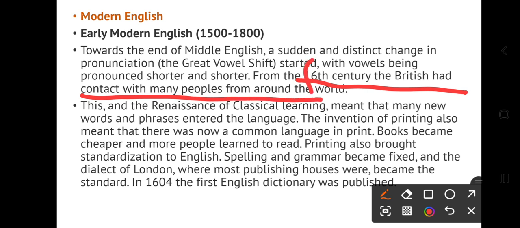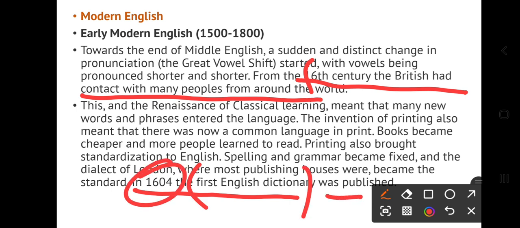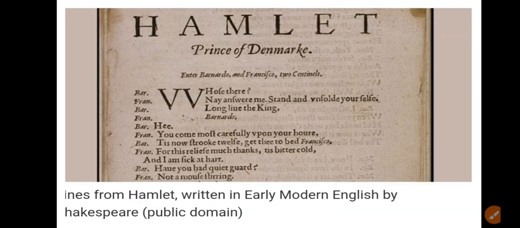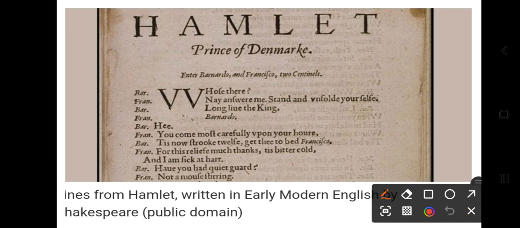This is the biggest change. And then in 1604 the first English dictionary was published, right? So these are the changes. Now this is the 16th century: Shakespeare was born, and then Shakespeare wrote 37 plays, right?